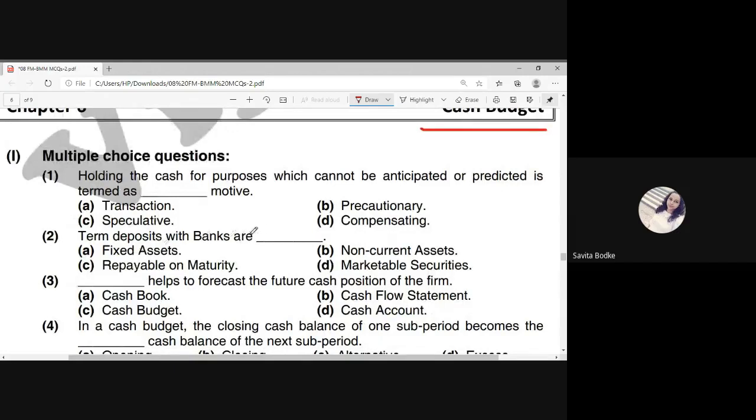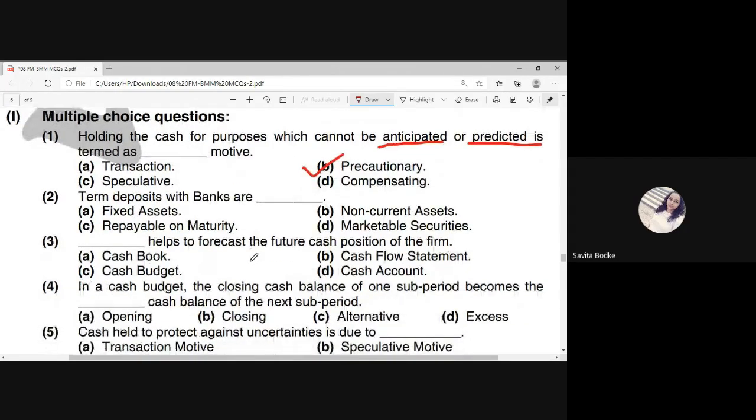Holding the cash for the purposes which cannot be anticipated or predicted is always termed as your precautionary motive. Now the next one, second MCQ: the term deposits with the banks are marketable securities. Now the next one, they have given you a blank space and they have written that ___ helps to forecast the future cash position of the firm. Always remember that your cash budget is helping you to forecast, means to estimate, the future cash position of the firm.